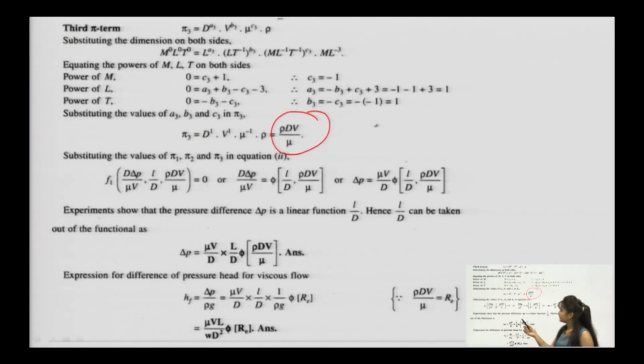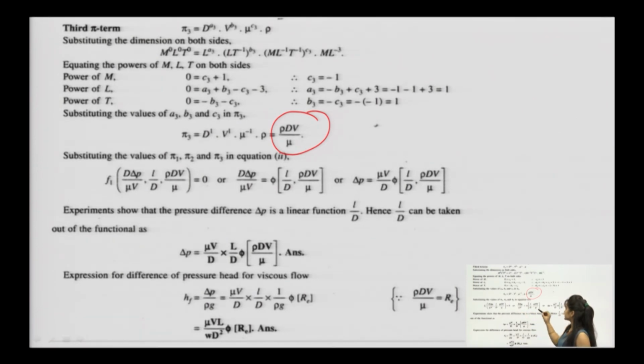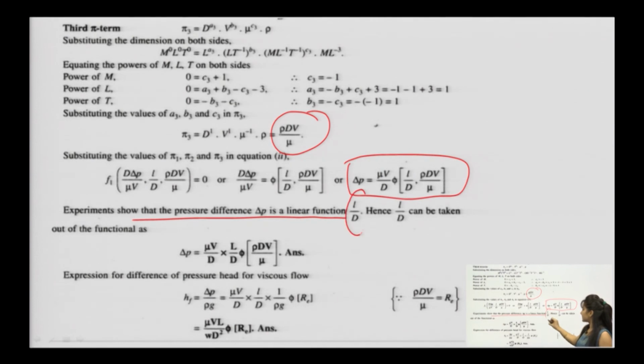Now, substituting the function of pi terms, you write this equal to 0, or taking one term to the other side, the function of L by D. So, change in pressure has a relationship as mu V by D times a function of this value. These are the experimental data that delta p is a function of L by D.